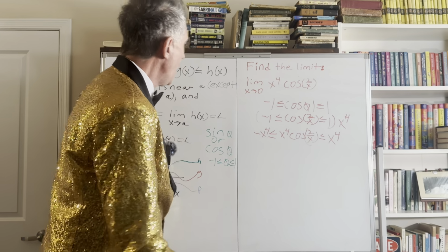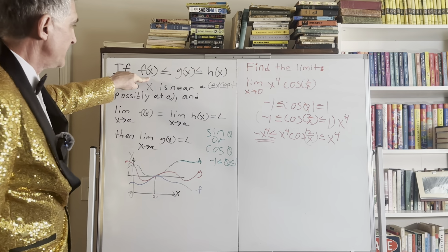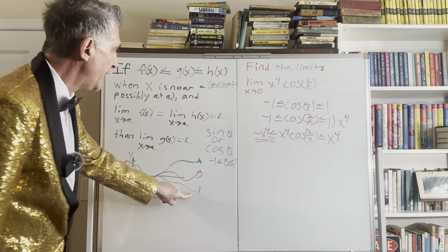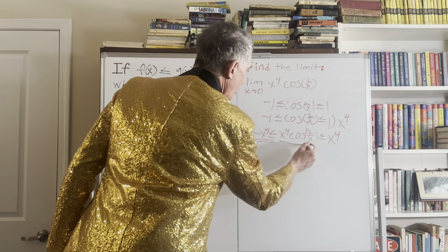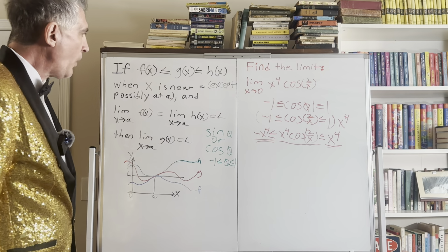What else do we have? Well, we've got this here, right? And that's our f of x, right? That's our lower function we talked about. The x to the fourth cosine 2 over x is our g of x function. That's our leaf in the river minding its own business. And then the upper function we said is the x to the fourth. That's the top of the riverbank. Right. Well, what do we do now?